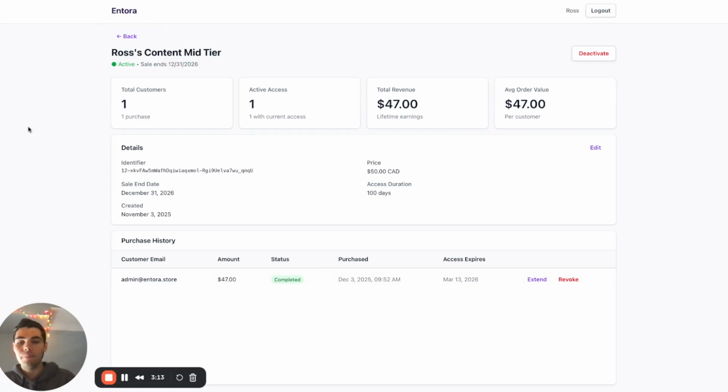This is the entitlement details page. We can see the name, the status, which is active, which means that the entitlement is available to receive payment on and send links to fans for.